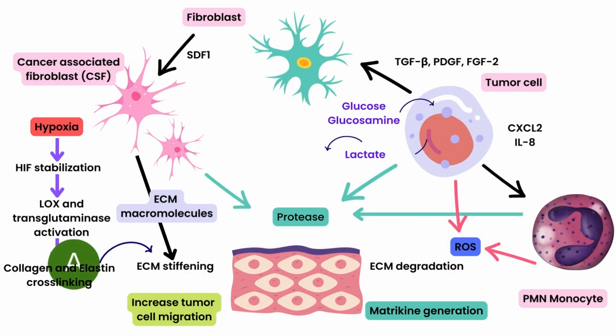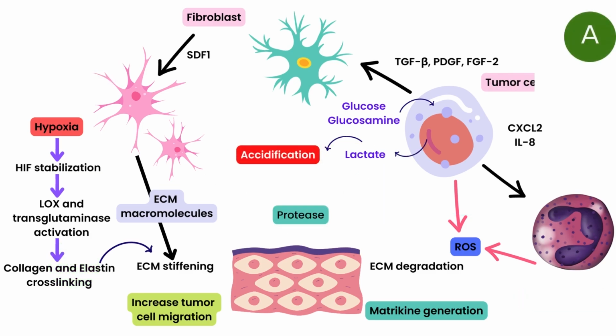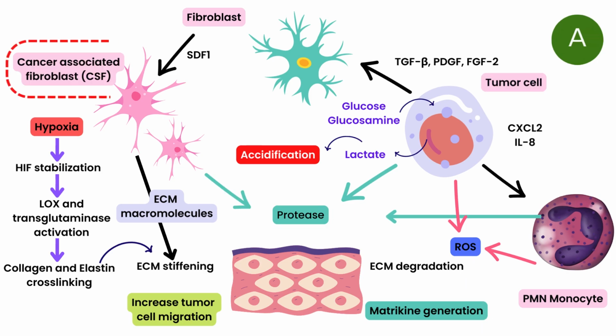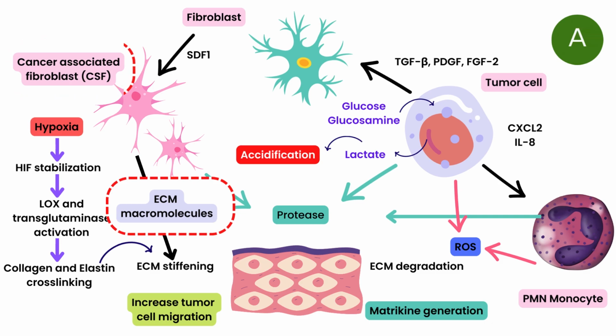During cancer progression, tumor cells increase lactate production, leading to an acidification of the tumor microenvironment. Tumor cells, cancer-associated fibroblasts, and polymorphonuclear leukocytes and monocytes will secrete proteases such as metalloproteinases that degrade extracellular matrix and release matrikines. CAFs, or cancer-associated fibroblasts, will induce a higher secretion of ECM macromolecules that leads to an excessive deposition of ECM components.